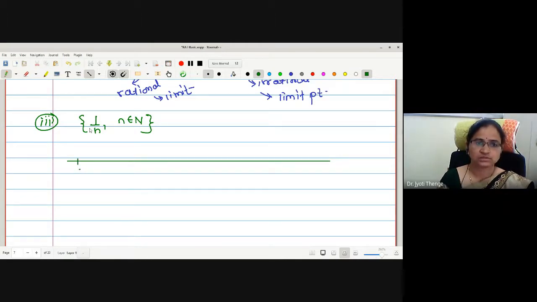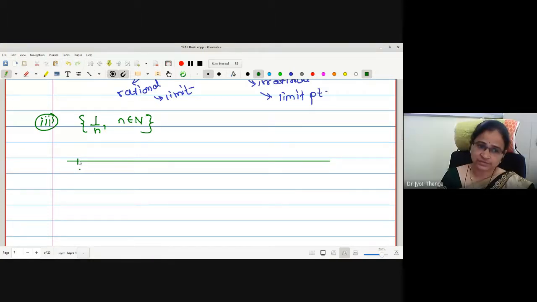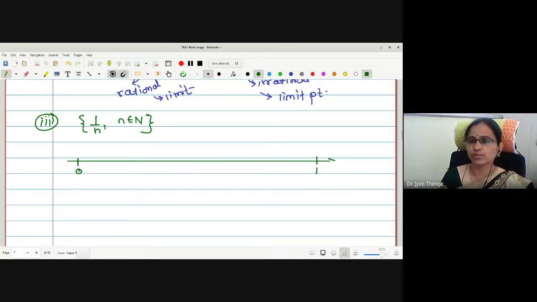Yes, students. How many limit points? Infinity. Can you tell me how? Yes, zero. 0 is the only limit point. How? Let us check.